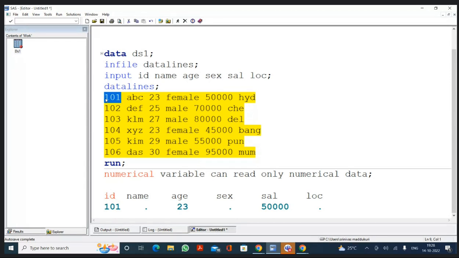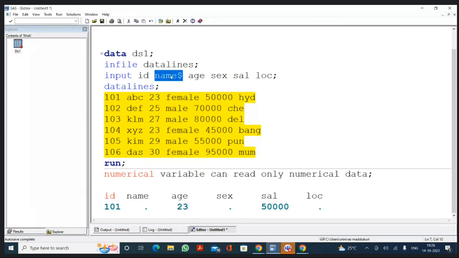Now tell me, if I want to read the data into name, what should I do? Dollar beside the characters. Very good. You have to specify the dollar symbol. So after the name, I am writing the dollar symbol. Now, if you keep a dollar symbol, this variable will become a character variable.